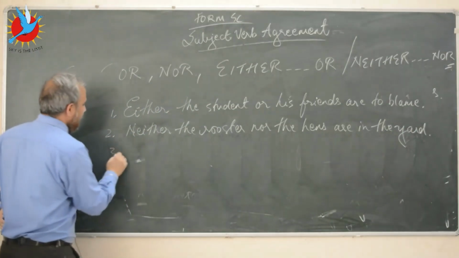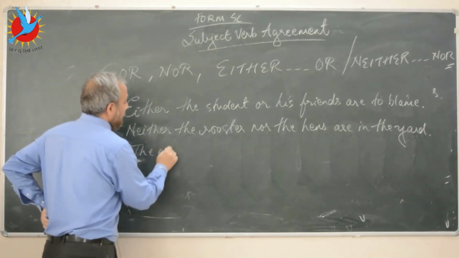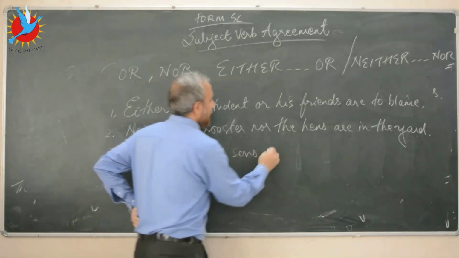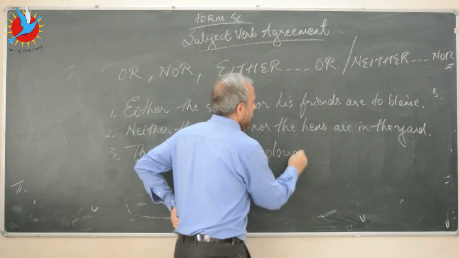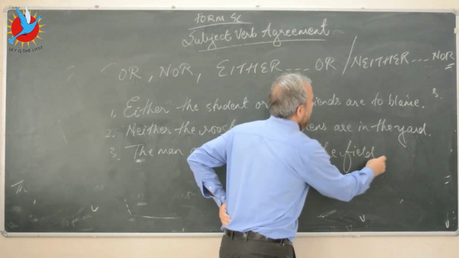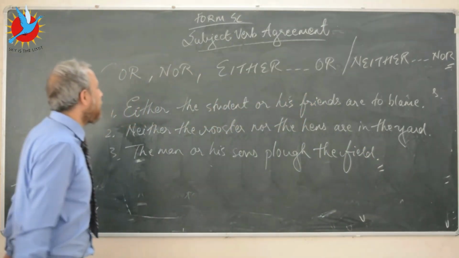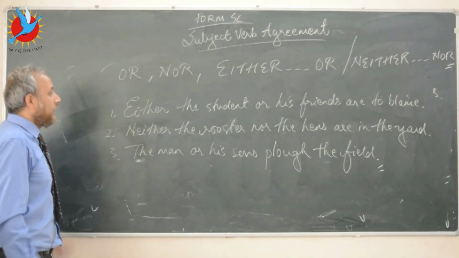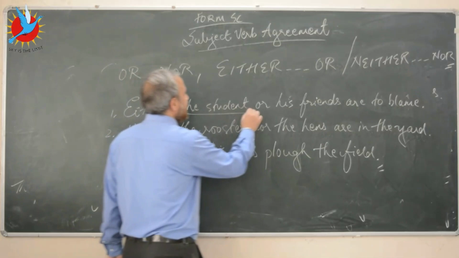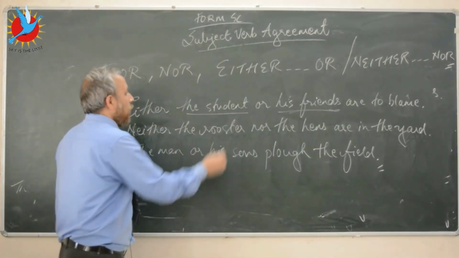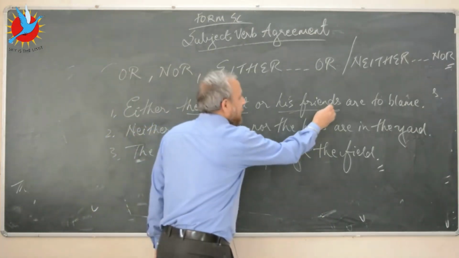Or let's say, the man or his sons plow the field. Now if you look at these three sentences, here we have two subjects. One is the student and the other is his friends. So one subject is singular, the other is plural.